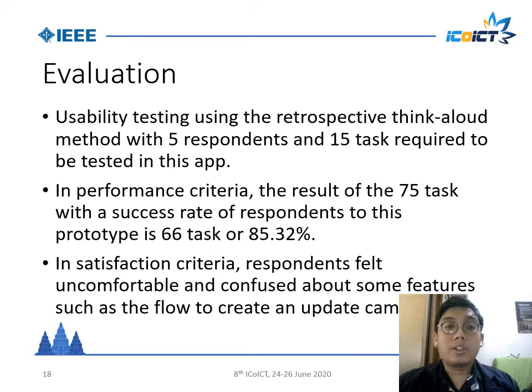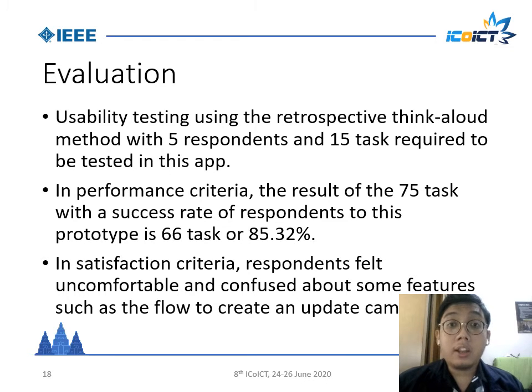Next, evaluation process. In this process, we test our app with users using usability testing with the retrospective think aloud method, with 5 respondents and 15 tasks required to be tested in this app. The result of usability testing is divided into two. First, in performance criteria, and second, in satisfaction criteria.